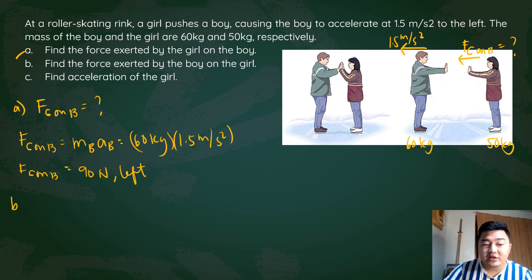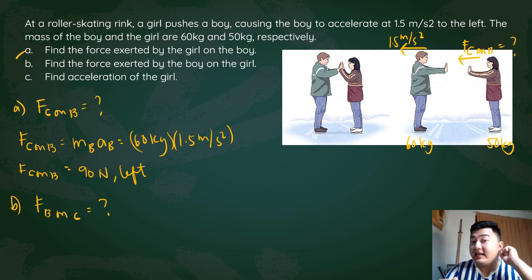Now for question B, solve for the force exerted by the boy on the girl. Did the boy exert a force on the girl? The answer is yes, because according to the third law, for every action there will be an equal and opposite reaction. The action was the girl pushing the boy, and the reaction is that the boy will also exert a force on the girl.